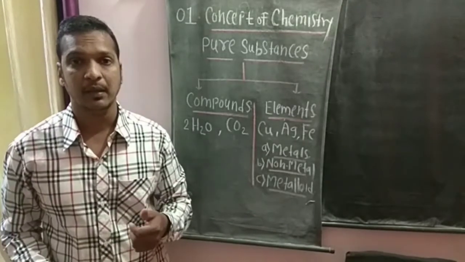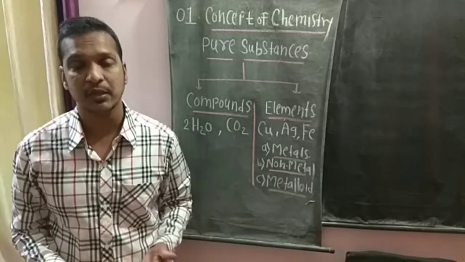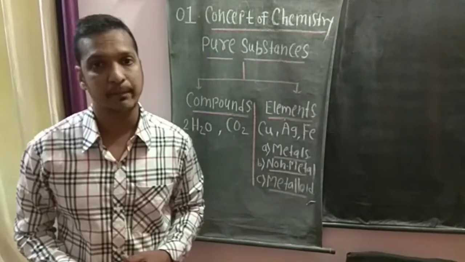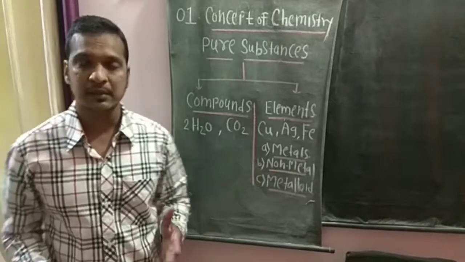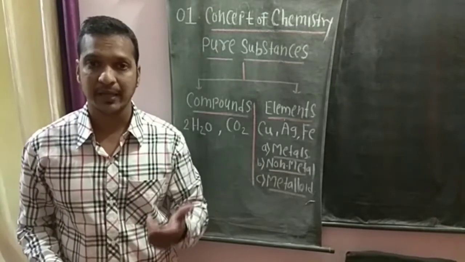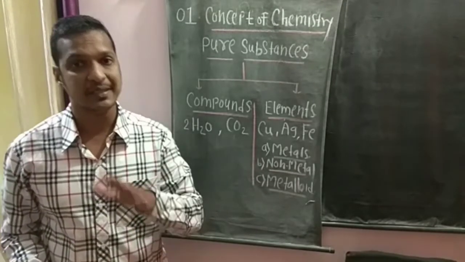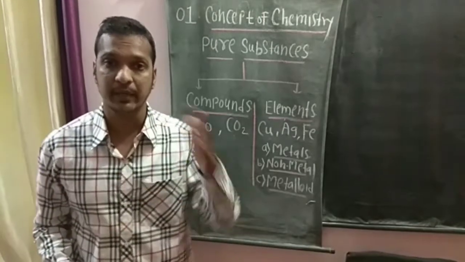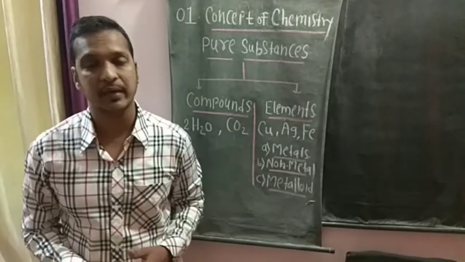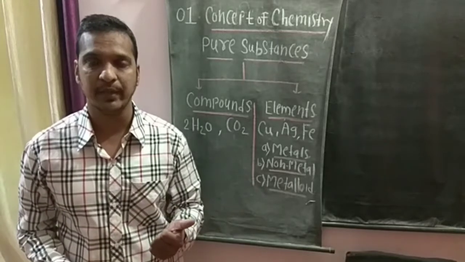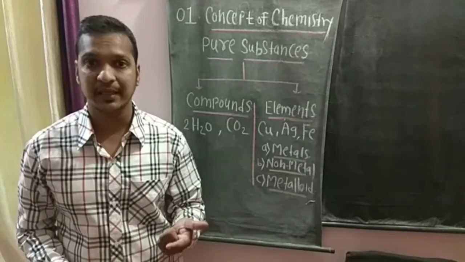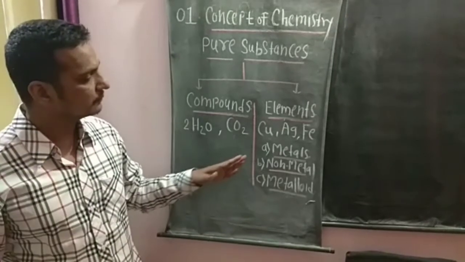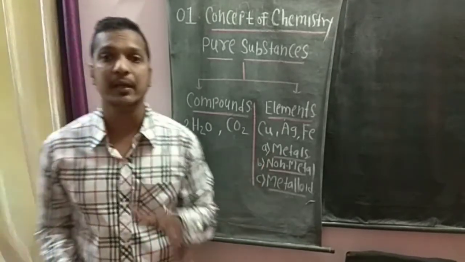Metals, for example, sodium, potassium, calcium, silver, gold, iron, copper. These are some examples of metals. Then non-metals such as carbon, nitrogen, oxygen, fluorine. These are non-metals. And the last one is metalloid. Metalloid means intermediate between metal and non-metal. Metalloids, for example, boron is an example of a metalloid. Then we can say arsenic, germanium, silicon. So these are metalloids. Now what is the difference between metals and non-metals?